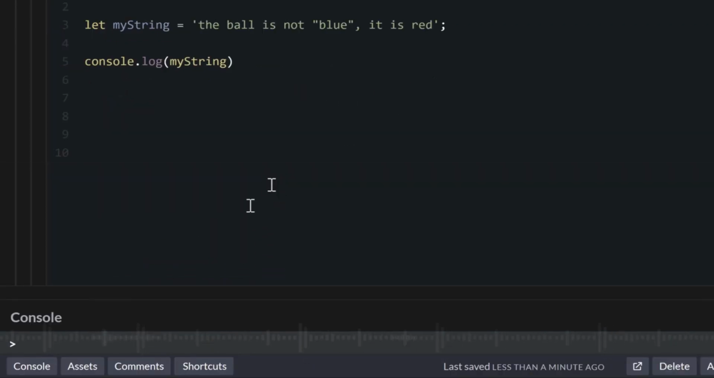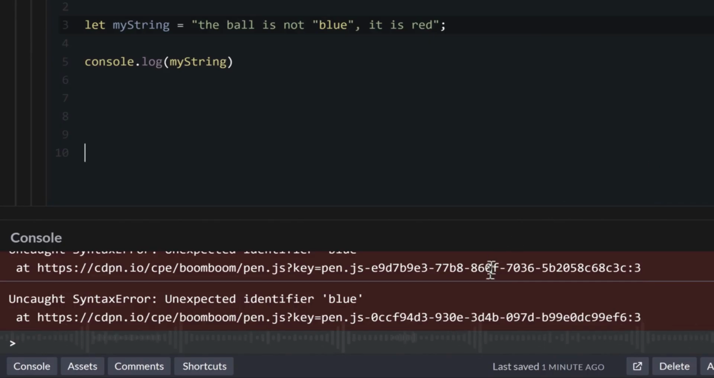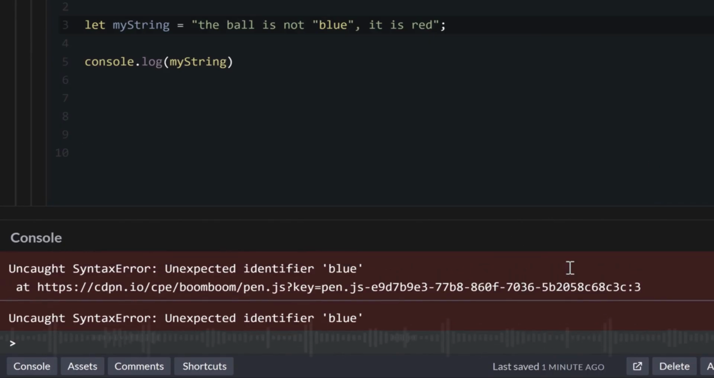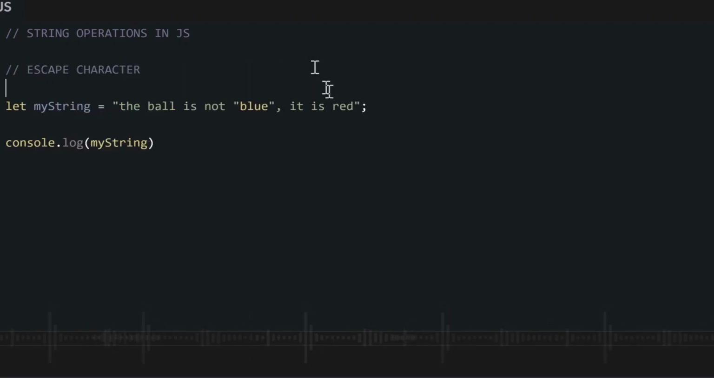So if I log the output now, it will show me the correct thing that I want, with my quotation marks for blue. But if I do this one with double quotes, it will return an error. Now, if I want to use literal quotes in my string and I still want to use double quotation marks, there is a way to do that as well. One of the ways is to use an escape character. We call it the escape character in JavaScript. This escape character is the backslash.